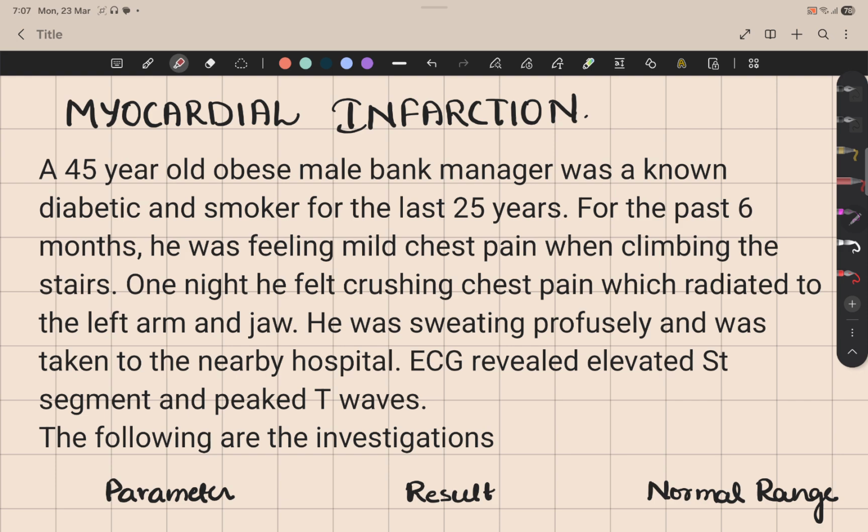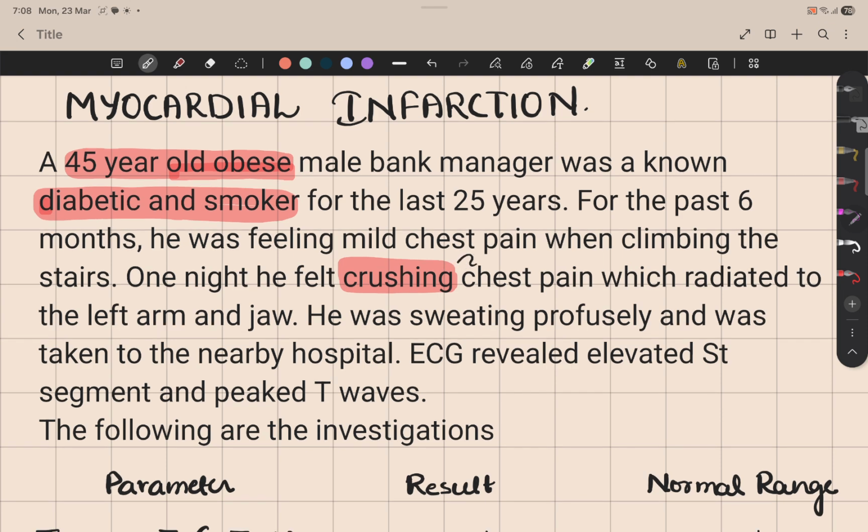So the indications for myocardial infarction over here will be 45 to 50 years old. Basically they will generally put it in the 40s to 50s, and obese is another marker over here. Then you have a known diabetic and smoker. They will generally give smoker for myocardial infarction. And then you have crushing pain. Crushing pain is characteristic for MI.